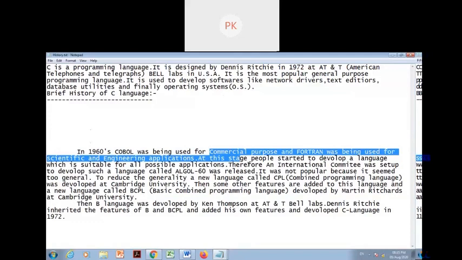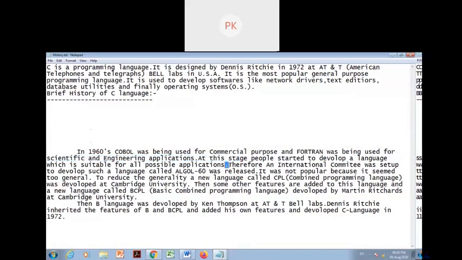At this stage, people started to develop a language which is suitable for all possible applications. Different purposes have different languages, but they thought of a language which is suitable for all purposes.